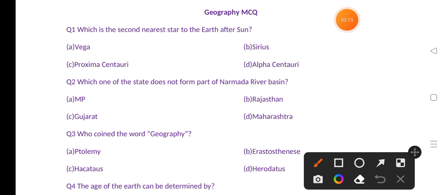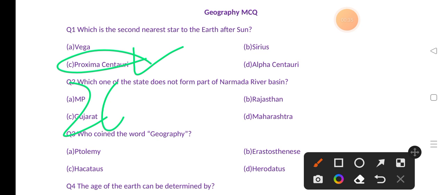Our first question is, which is the second nearest star to Earth after Sun? Options are Vegas, Ceres, Proxima Centauri, Alpha Centauri. The correct answer is option C, that is Proxima Centauri. If you talk about Proxima Centauri, this star was discovered in 2016.